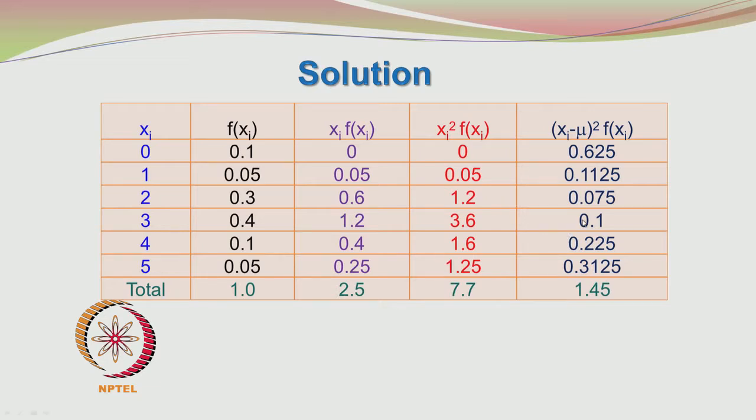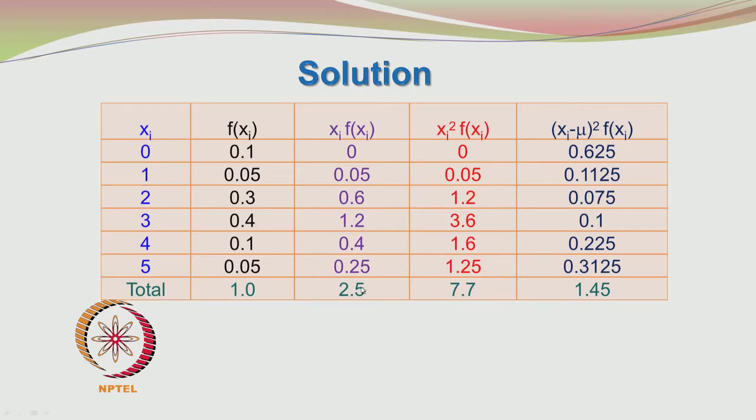Similarly, you can do it for all the other values. I will just pause a moment to do some calculations here. 2 minus 2.5, actually I made a mistake, it is not 4 minus 2.5, that is a mistake, it is 2 minus 2.5, which is minus 0.5.